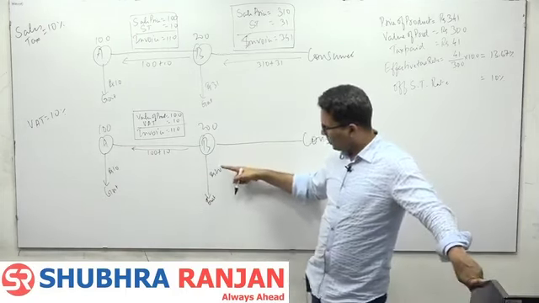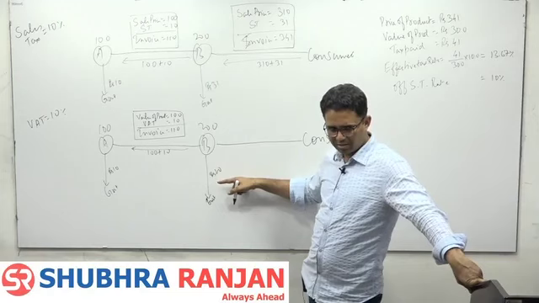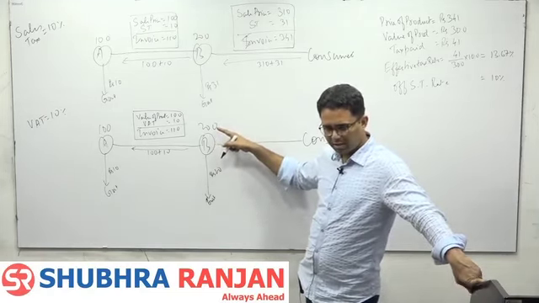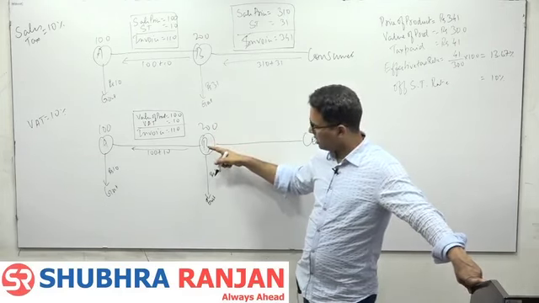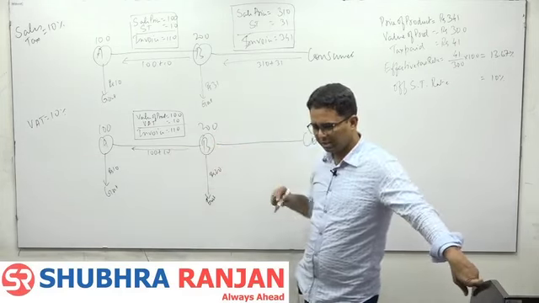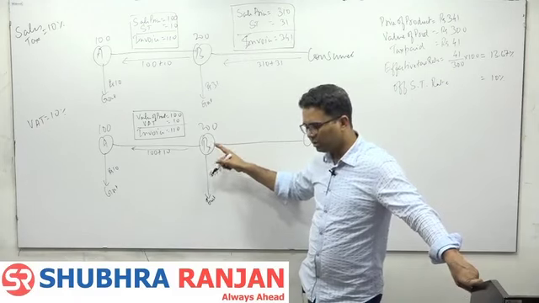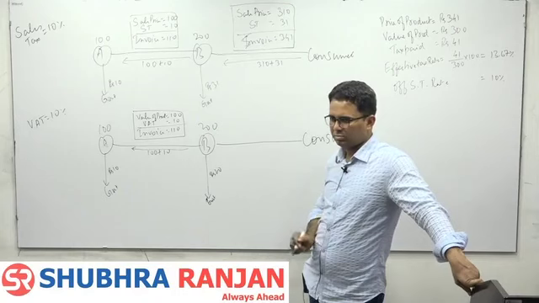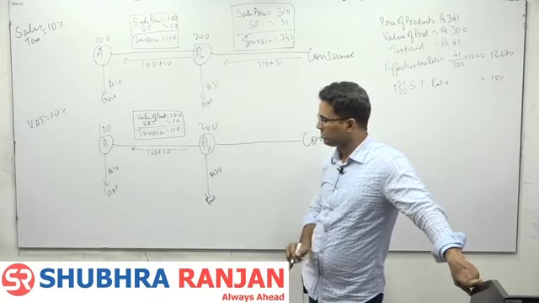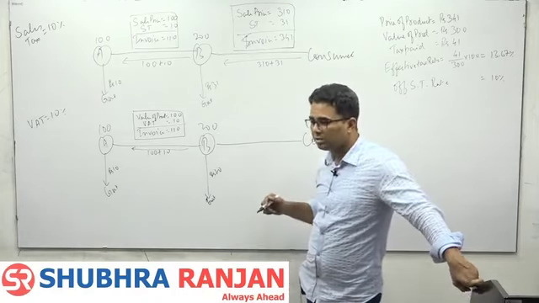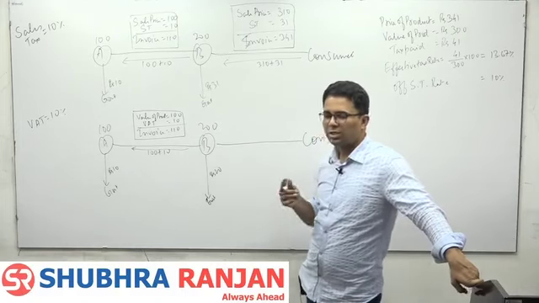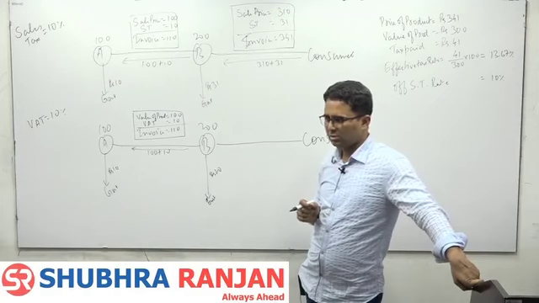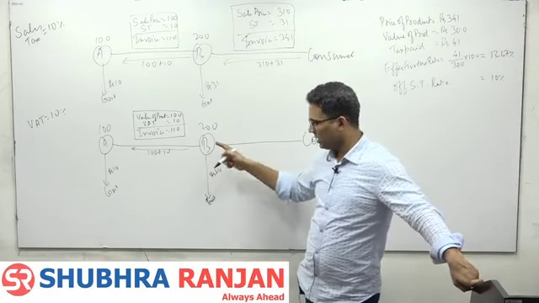Now B has to pay tax 20, and for his work B wants 200, right? And he has already paid 110. So how much should B charge from the consumer? 330. Is there any other view besides 330? 330, because he has paid 110, and he has to pay 20.